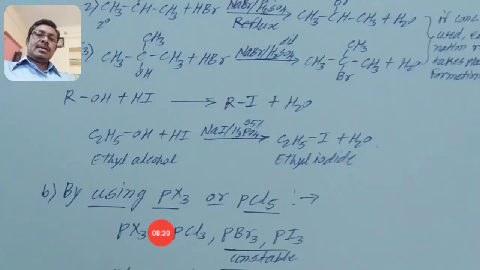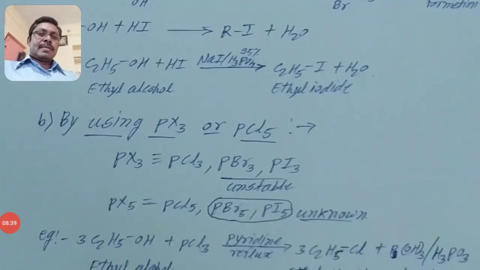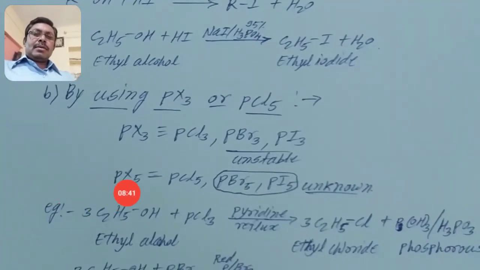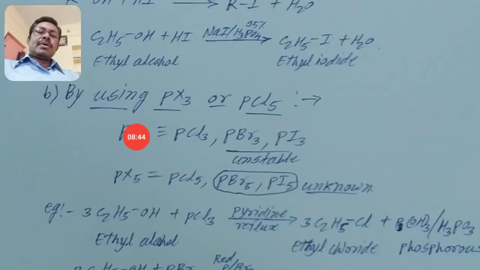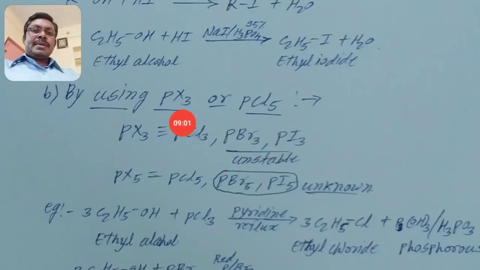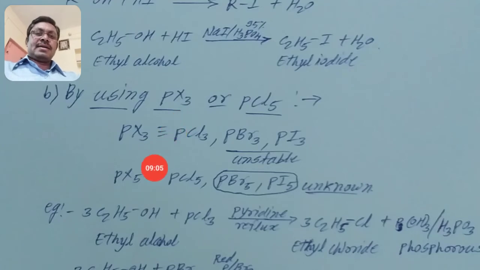So these are the halo acids, HCl, HBr and HI, that we have discussed. Then the next reagents used to prepare alkyl halides: there are four reagents. Number one is halo acids, the second is PX3, the next is PCl5, and the last is SOCl2, which I already told you about in a previous example. What is meant by PX3? That is phosphorus halides. PX3 is equivalent to PCl3, PBr3 or PI3.